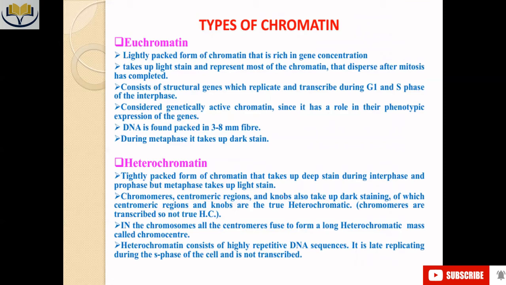If we look at different kinds of chromatin, we get two kinds: number one is euchromatin, number two is heterochromatin. Euchromatin is the lightly packed portion of the DNA, while heterochromatin is tightly packed.